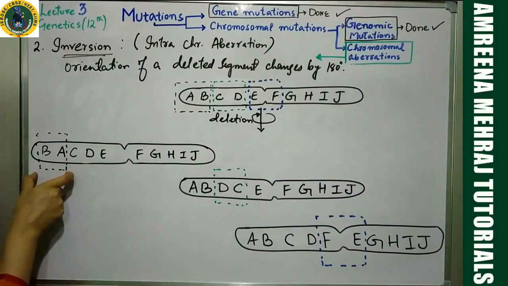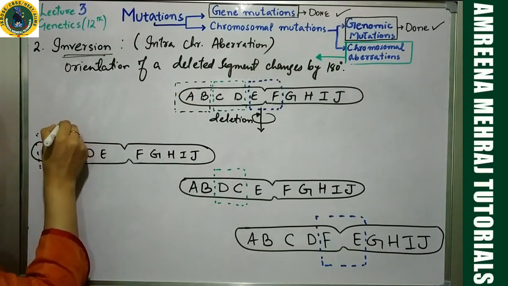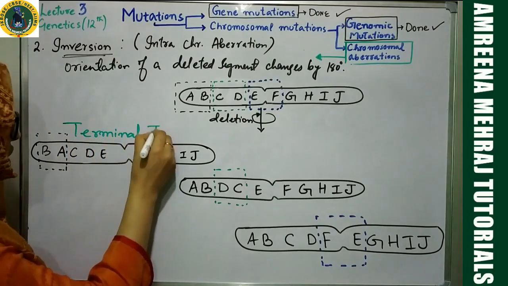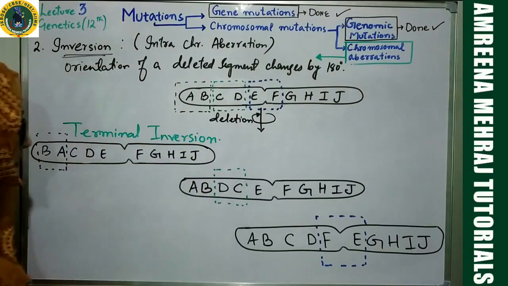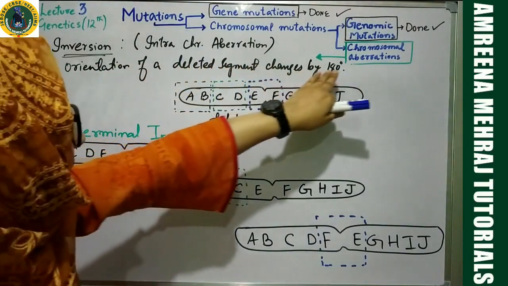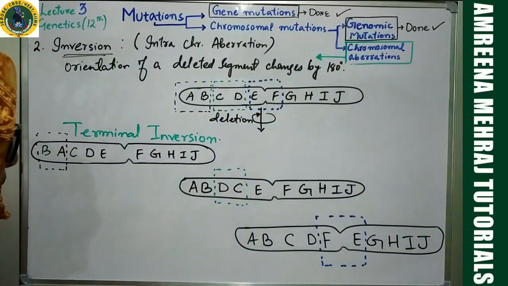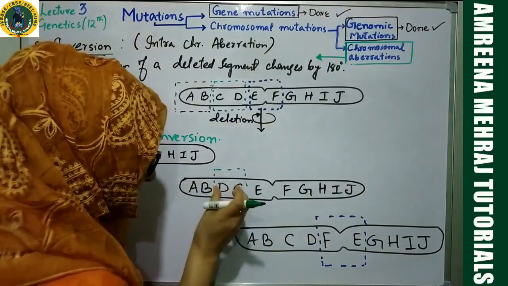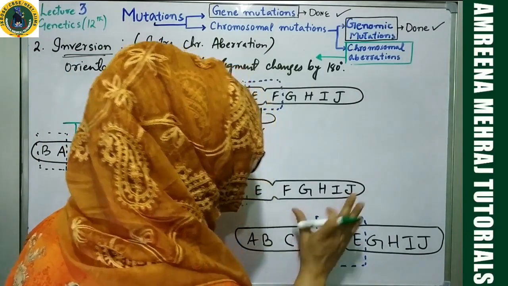In this case, inversion is happening at the end. We'll call it terminal inversion, if I am correct. Because the change in the orientation of the segment by 180 degrees takes place at the end of the chromosome. This is a case where inversion is taking place in the middle section. This is the case where inversion is taking place in the middle section.